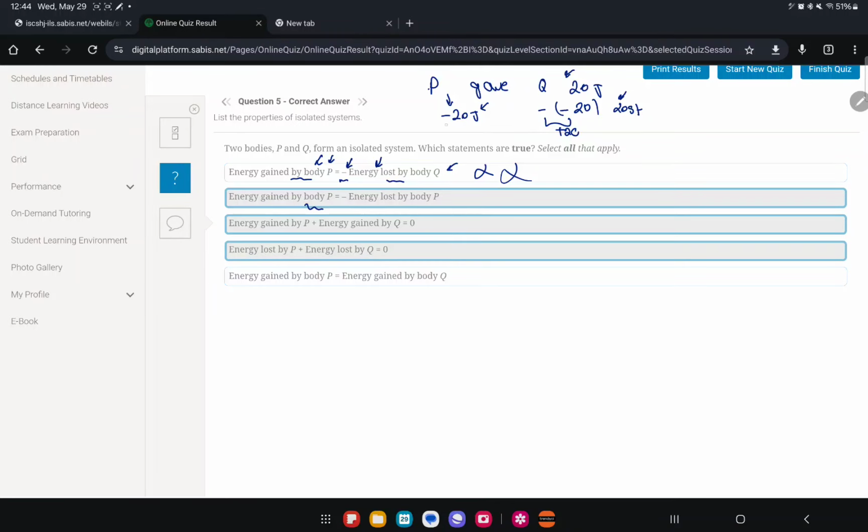Energy gained by body P, gained negative 20, equals the negative energy lost by body P. Okay, so the energy gained by body P is negative 20. How much did it lose? It lost positive 20. So what is the negative energy lost? So negative positive 20, which is negative 20, which is the same as negative 20. So that's correct.